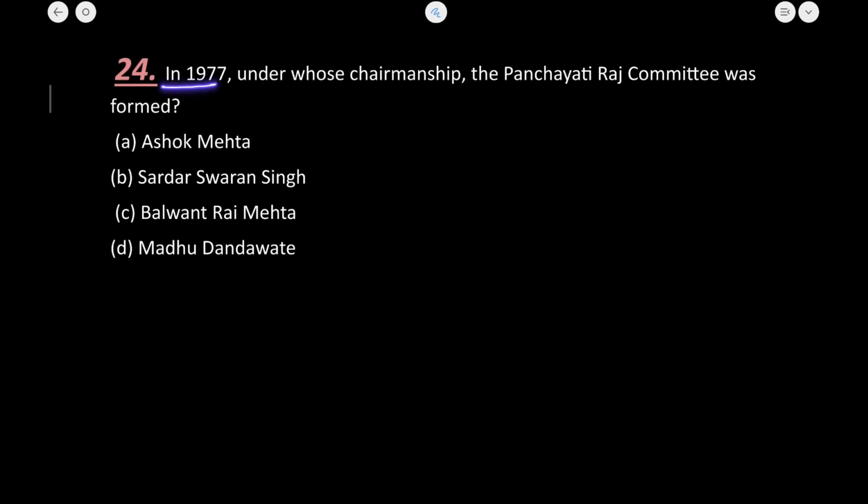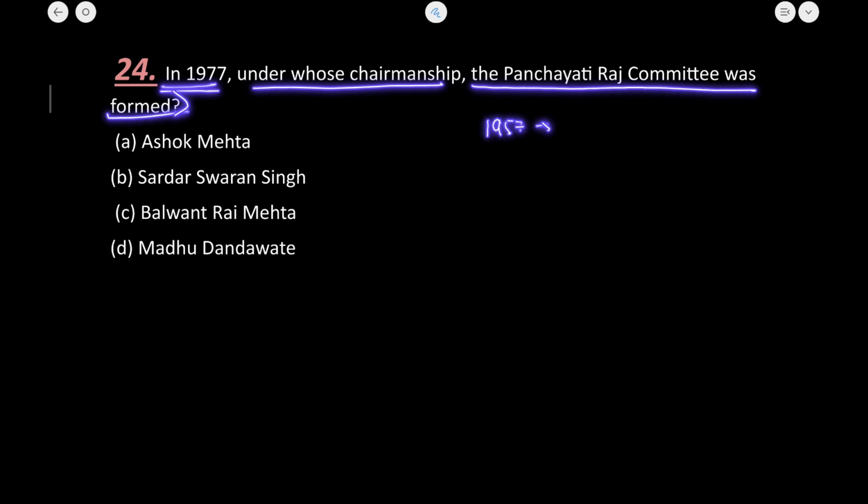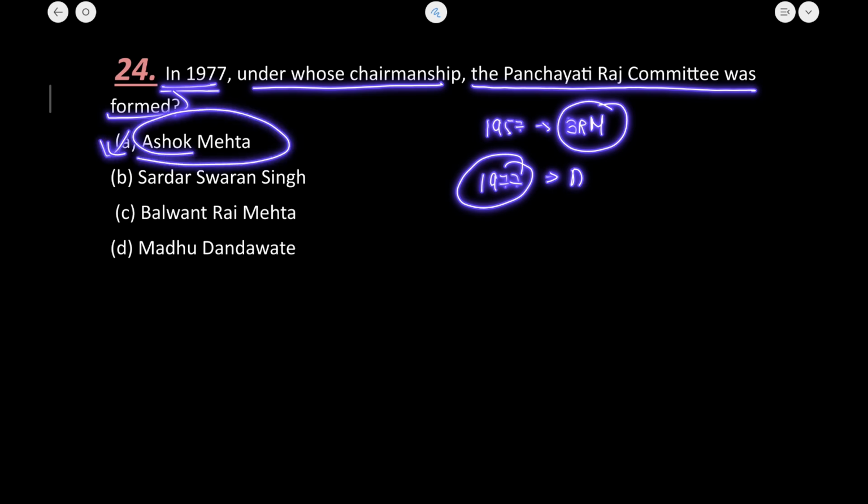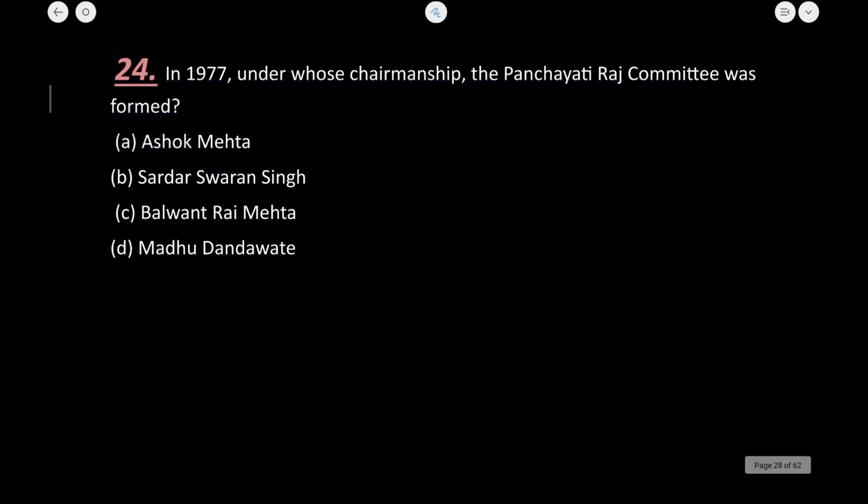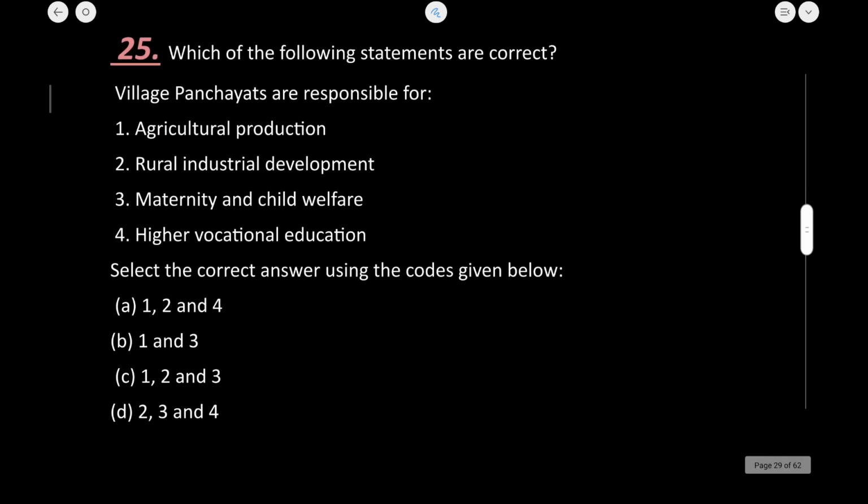Now in 1977, under whose chairmanship was the Panchayati Raj Committee formed? I already told you that in 1957 the Balwant Rai Mehta Committee was established, and after 20 years, in the year 1977, the Ashok Mehta Committee was formed, and this committee propounded the two-tier mechanism for the Panchayati Raj institutions.